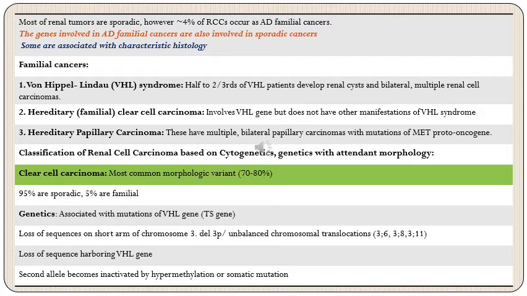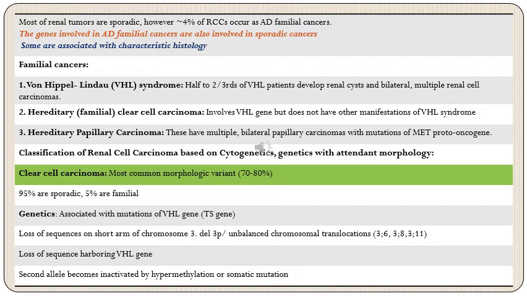is a tumor suppressor gene, and because of this there will be loss of sequences on the short arm of chromosome 3. There will be either deletion of 3p or unbalanced chromosomal translocations like translocation 3;6, 3;8 or 3;11. But basically the common denominator amongst these patients will be loss of the short arm of chromosome 3, where this VHL gene is situated.